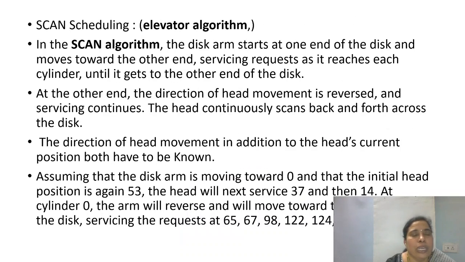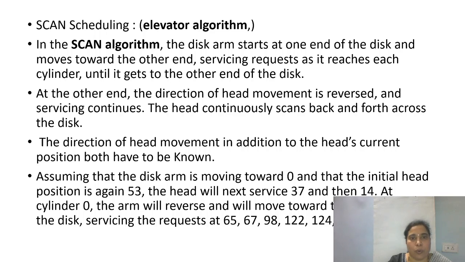The next one is referred to as the elevator algorithm or the scan scheduling, because the way this algorithm works is quite similar to the way an elevator works. The disk arm starts at one end of the disk and moves towards the other end, servicing requests as it reaches each cylinder until it gets to the other end of the disk. At the other end, the direction of head movement is reversed, and it services all remaining requests.